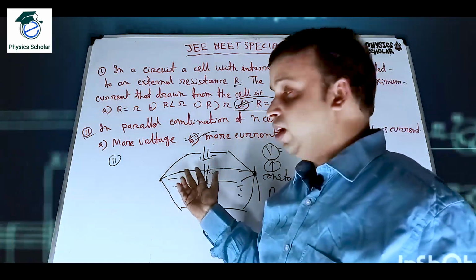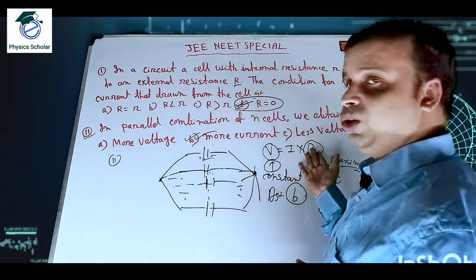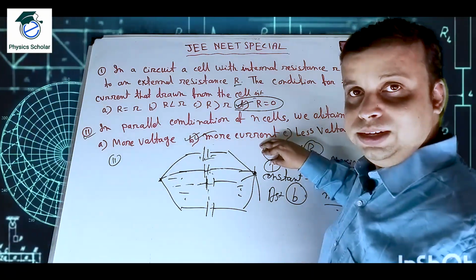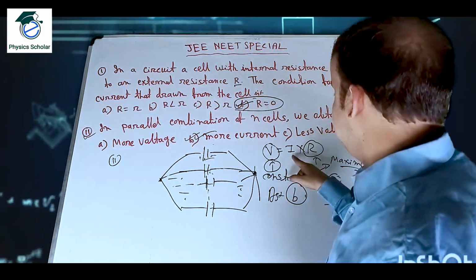the voltage of the individual battery. Clear? Now what we know? V is equal to I into R. Okay, so V is constant, that is the same, of the circuit as well as the individual battery. So I into R.